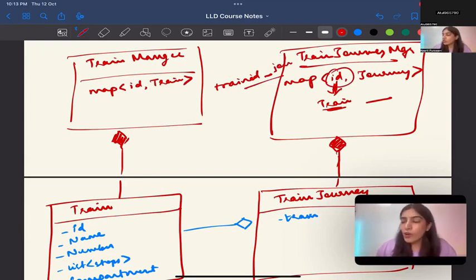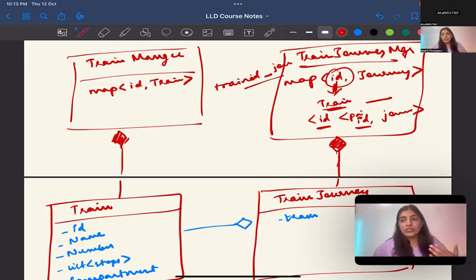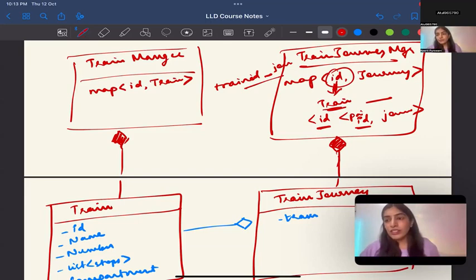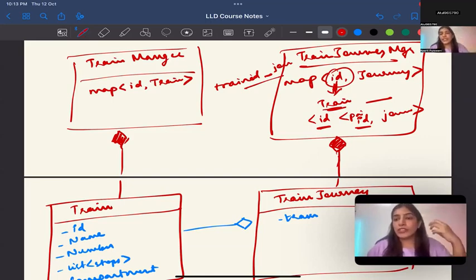Or if you wanted, you could give, for this ID, a pair of train ID and journey ID. So there's a journey ID and there's a train ID, or you could do the opposite way, depending on the requirements, depending on what is more frequent for you, right? But my point is that getting all the journeys of a train should not be the responsibility of the train class.